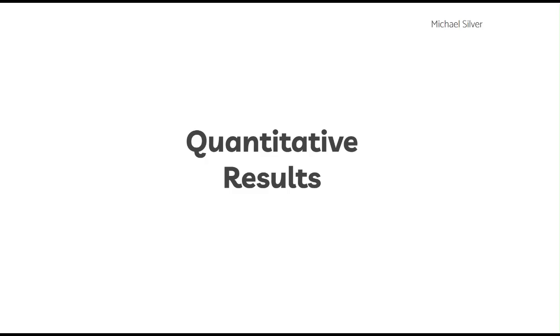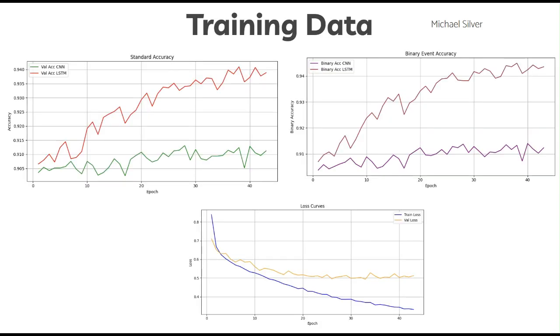We'll now be moving on to our quantitative results. Let's start off with our training data. We can see that accuracies start and end very high, which is due to the huge class imbalances since most people will not experience a cardiac event. However, we still get a noticeable accuracy increase as well as plateauing loss curves, indicating we reach the max performance in our model.